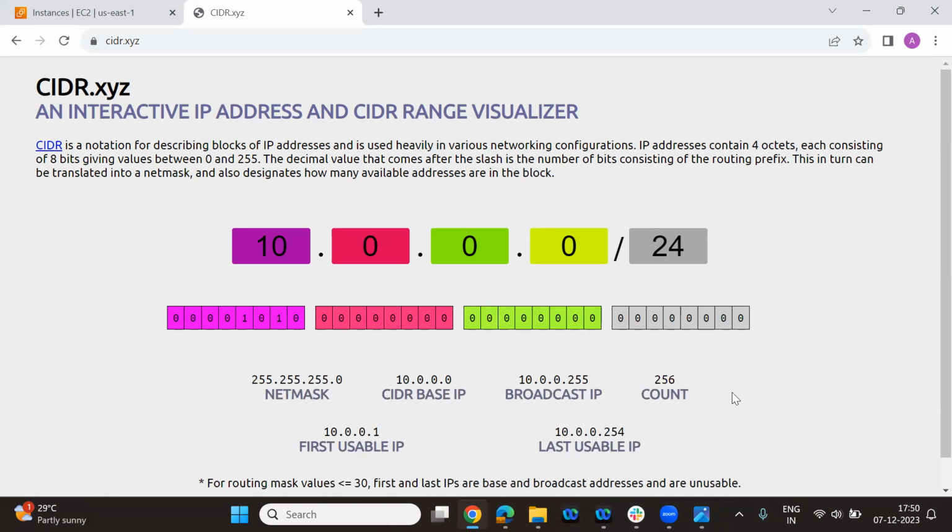And remember one more thing: 8, 16, 24. I can change only this value. I'm not supposed to change this value. I'm only supposed to change this value. This is what we call the mask value.